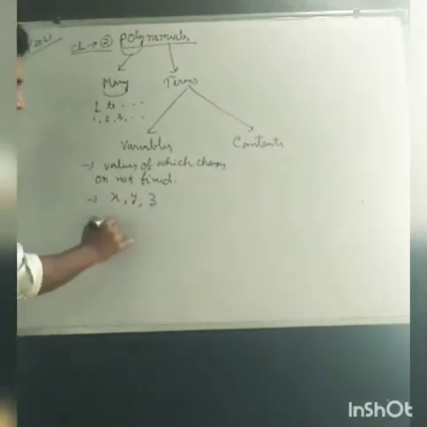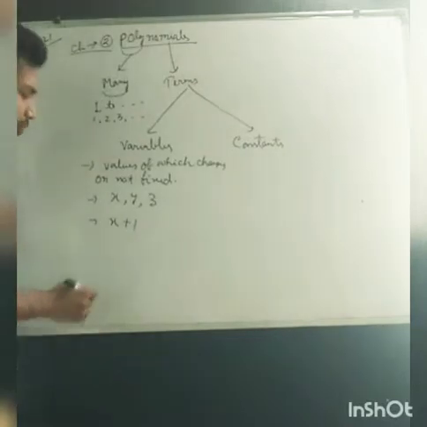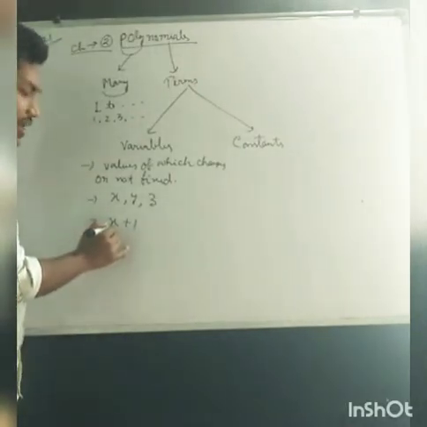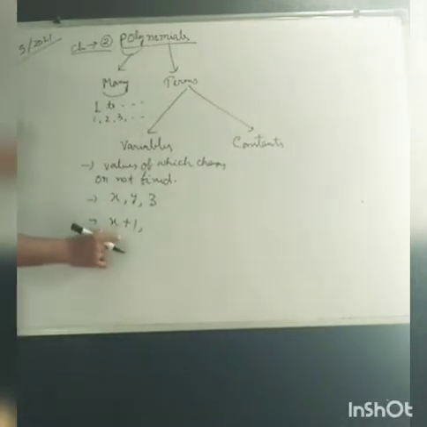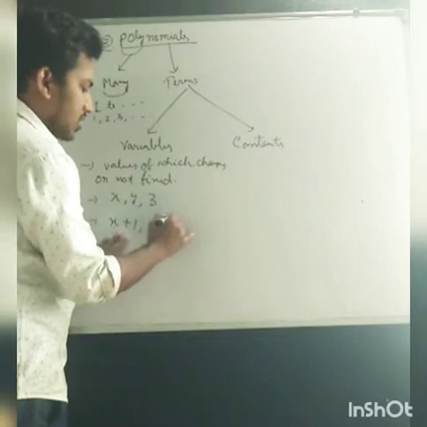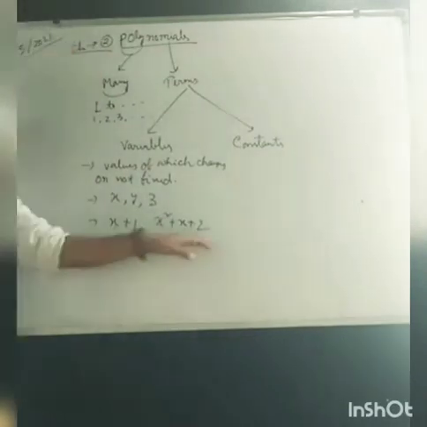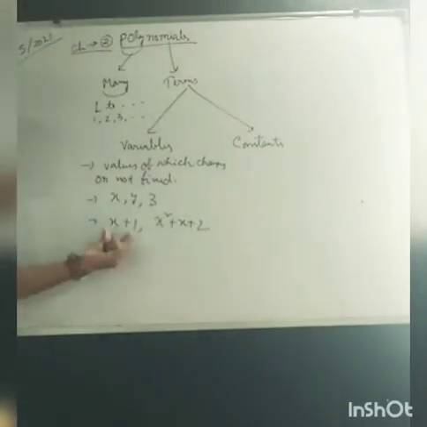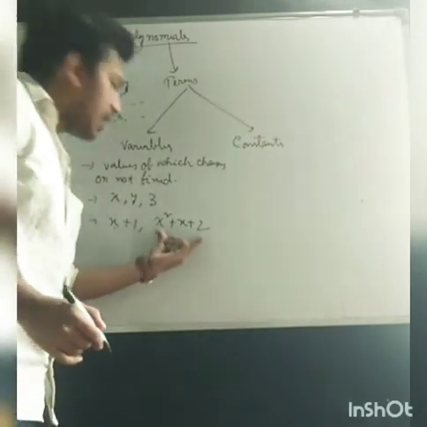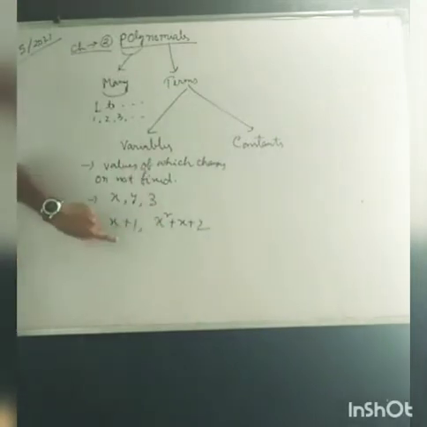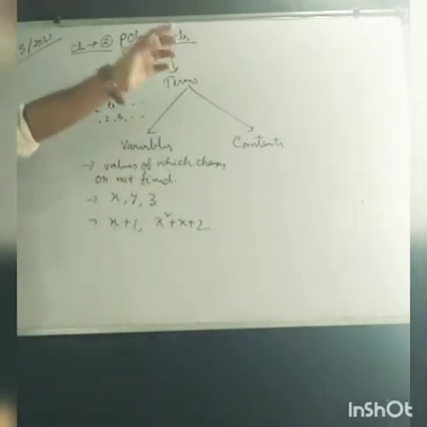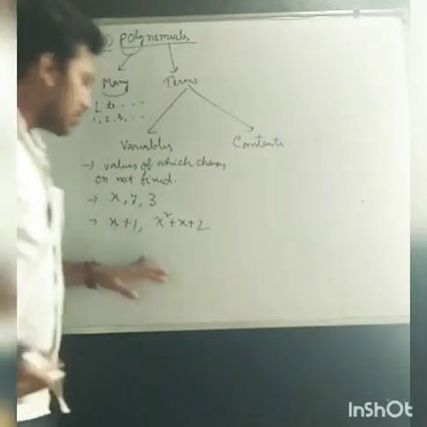Suppose we take a polynomial x plus 1. The value of x which satisfies this polynomial may not satisfy another polynomial. So values of x may vary from polynomial to polynomial, equation to equation. We will talk about equations later on.